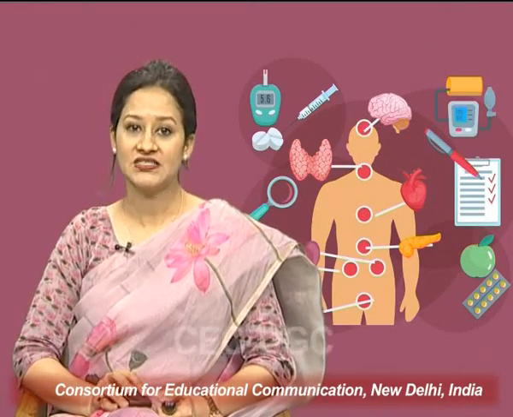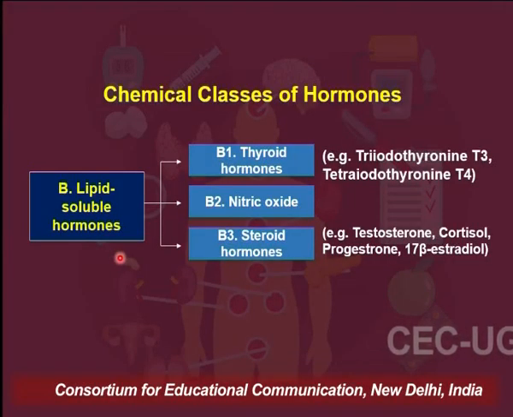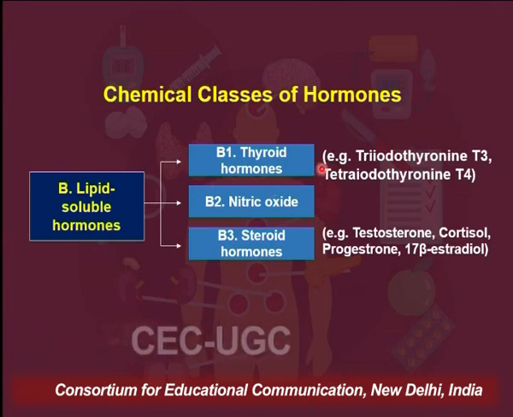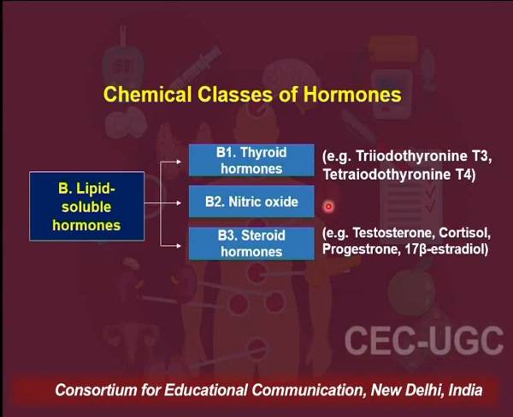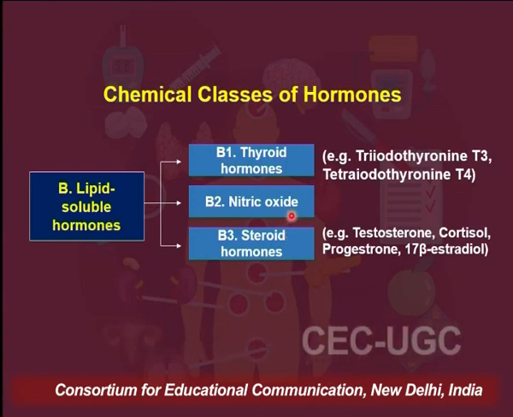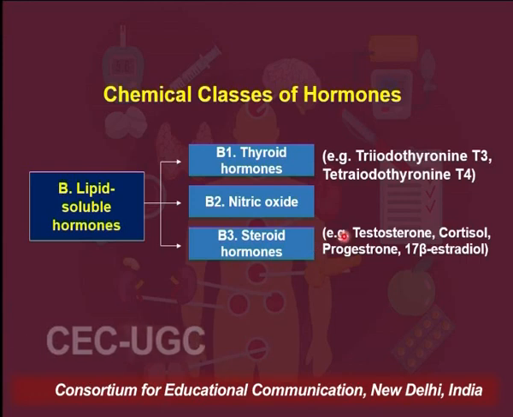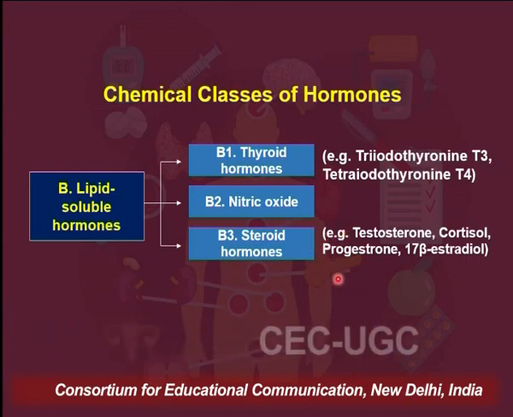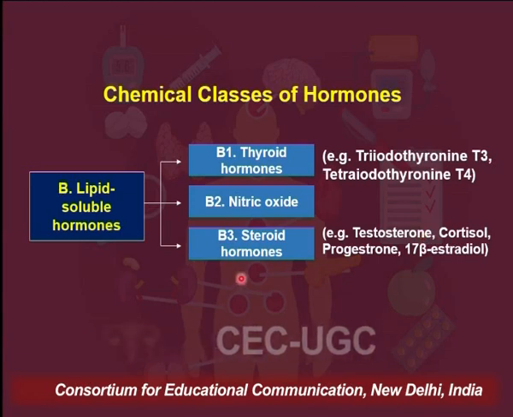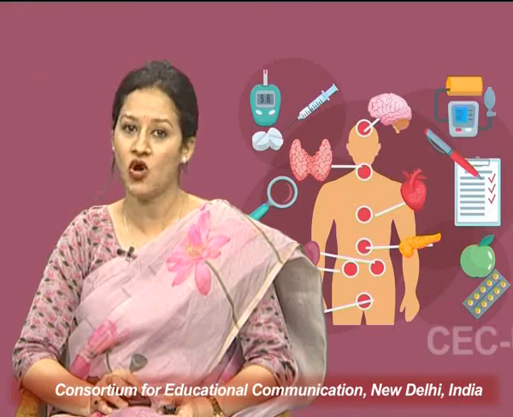The other class is lipid soluble hormones, which include your thyroid hormones, including triiodothyronine, that is T3, and tetraiodothyronine, that is T4. Then nitric oxide, about which I have just mentioned, is also a lipid soluble hormone. And then come your steroid hormones, which include the male sex hormone, that is testosterone, the female sex hormones, that is 17-beta estradiol, progesterone, and others like cortisol. They all are steroid hormones and are lipid soluble hormones.